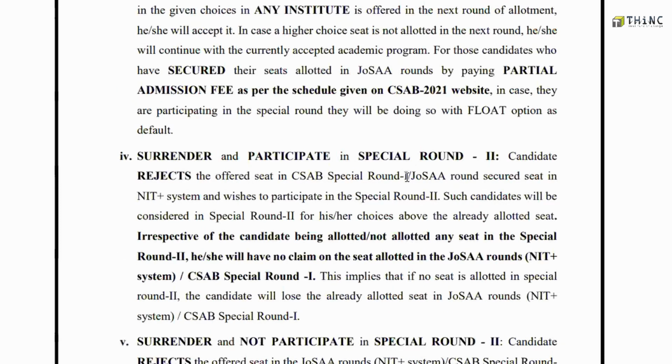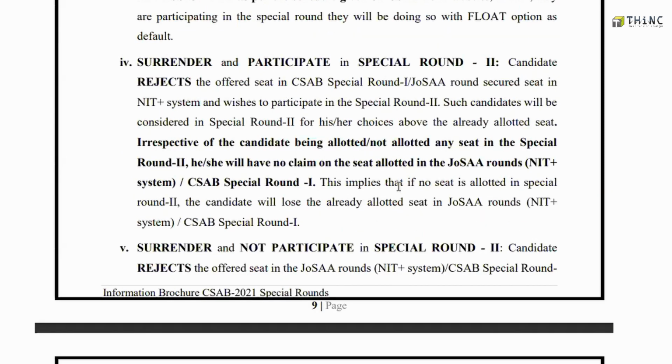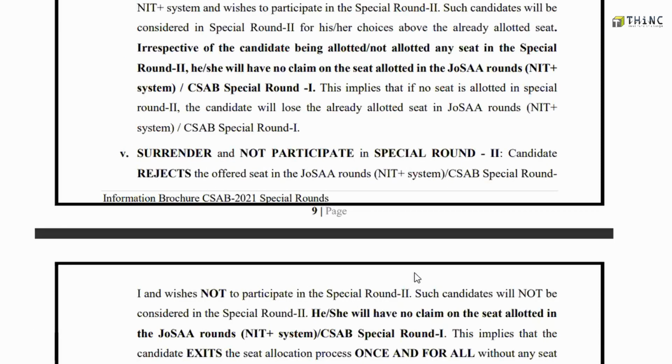Surrender and participate in special round 2 means that you forego the seat you have gotten in the current institution, and you can further participate in special round 2. Another option is surrender and not participate in special round 2. Here, same as the previous process, you forego the seat you have got in the current institution, and you opt not to participate in the special round.